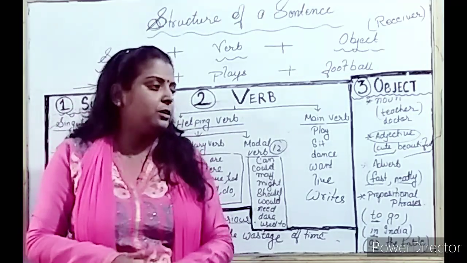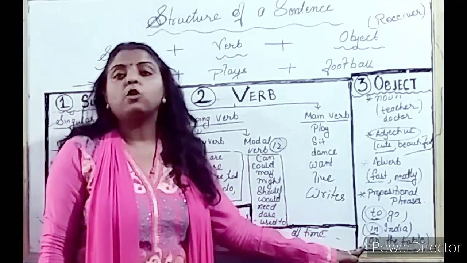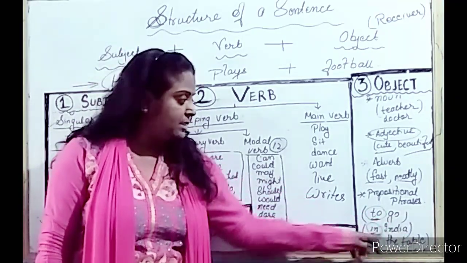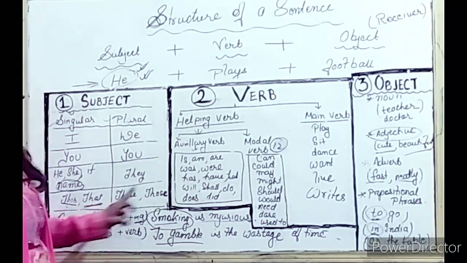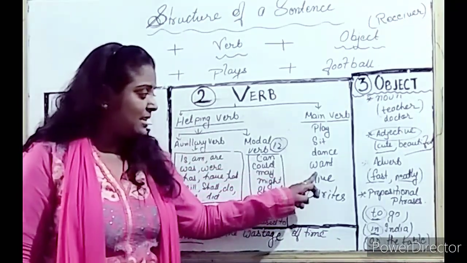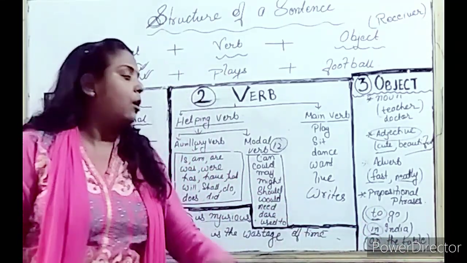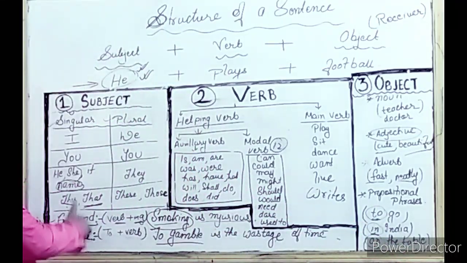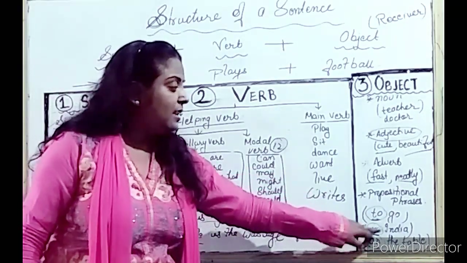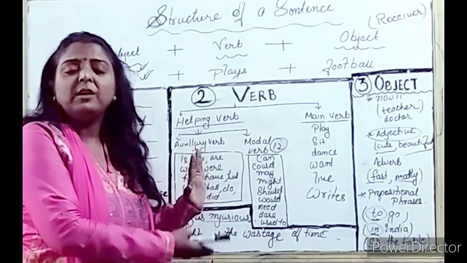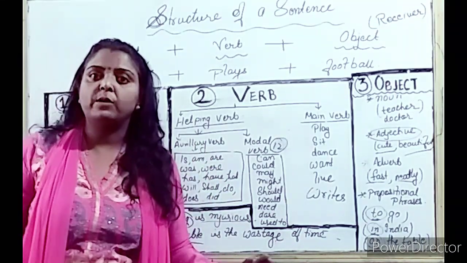We can see here, to is a preposition, in is a preposition, on is a preposition. So these are prepositional phrases. Let's see one example. This cat is sitting on the table. On the table is an object. She lives in India. There are so many words which I have given you. You can frame as many sentences as you can.